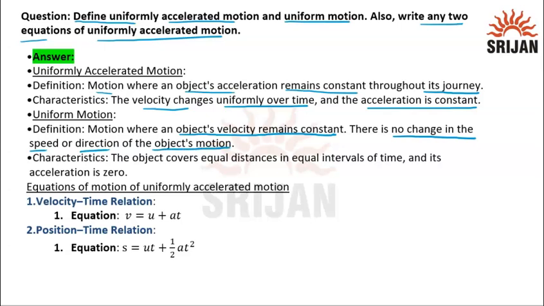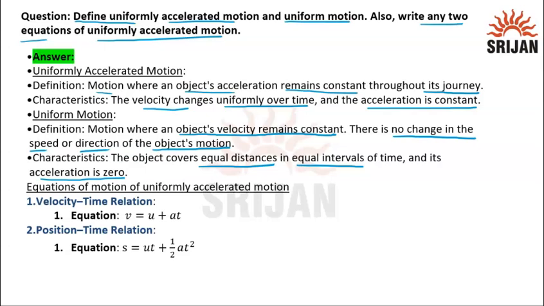So what are the characteristics? The object covers equal distances in equal intervals of time. In uniformly accelerated motion the intervals of velocity and time are equal, but in uniform motion, the intervals of distance and the intervals of time are kept equal. So its acceleration is zero because velocity remains constant. As the velocity is constant, there is no acceleration.